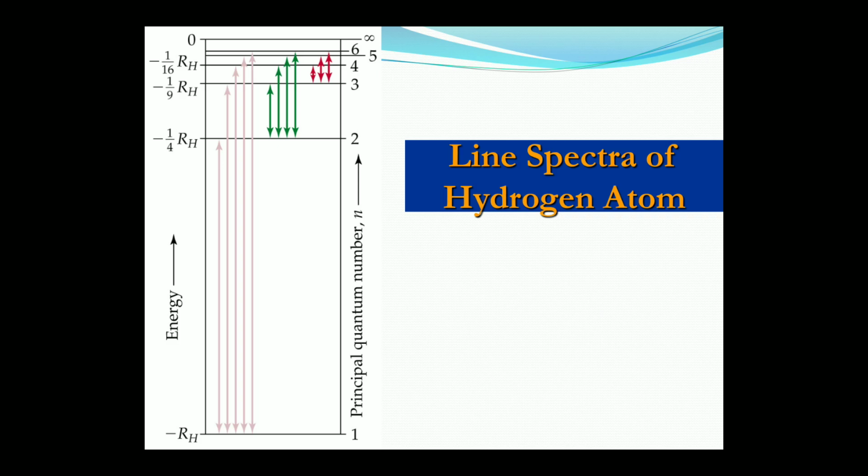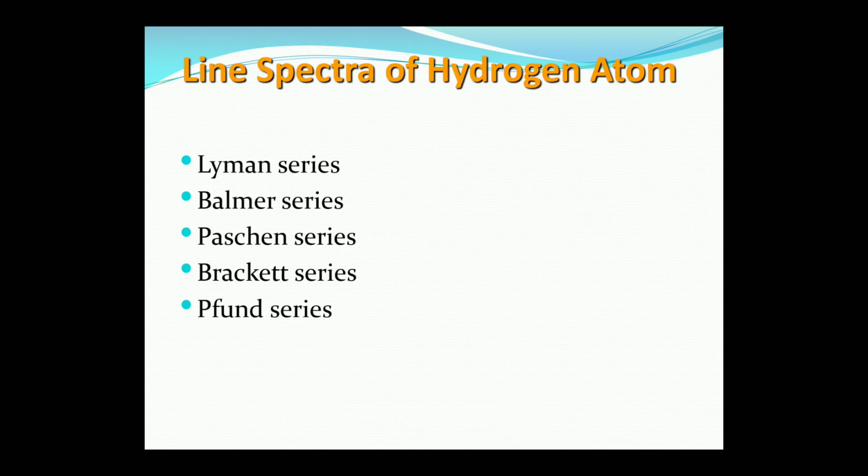This is the line spectra of hydrogen atom where principal quantum number has been represented. Now line spectra of hydrogen atom, in this we are going to study about Lyman series, Balmer series, Paschen, Brackett and Pfund series.